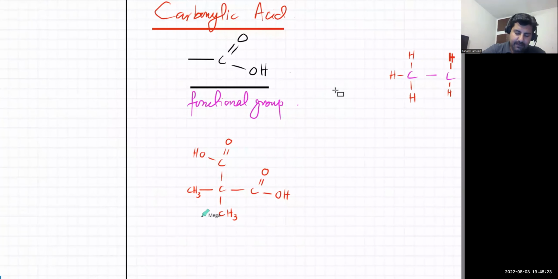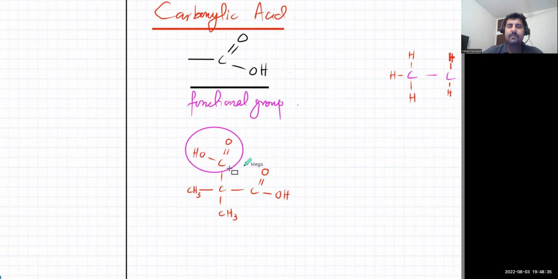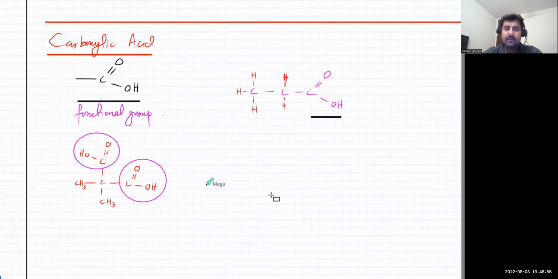Okay. Remember, you can see the structure. It's C double bond O and OH. I mean, the carbon should have a double bond O and OH. Remember, direction is not important. Like if it's pointing upwards, OH is pointing over here. The carbon should have a double bond O and OH. Same over here. This one you've got a C double bond O, and you've got an OH. Okay, so that's a carboxylic acid. Actually, this molecule has 2 carboxylic acid functional groups. So do you understand what the carboxylic acid functional group is? Is that clear?